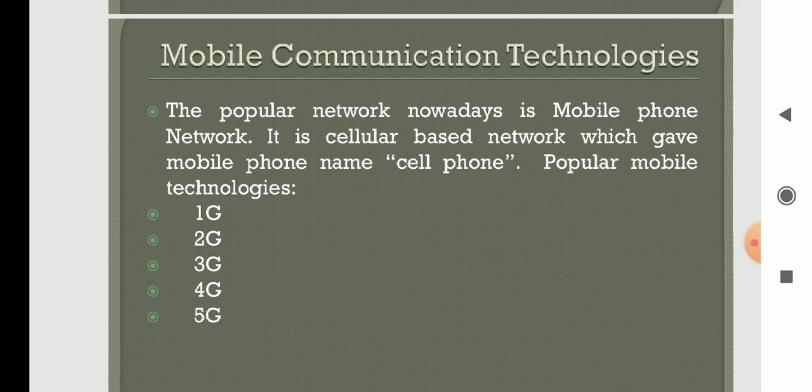Before understanding how mobile processing happens, I hope you remember that in 11th standard you learned about mobile system organization, how the mobile system processes, and the parts present inside the CPU of a mobile. We have discussed everything already. Today's class we are going to see about mobile communication technologies.